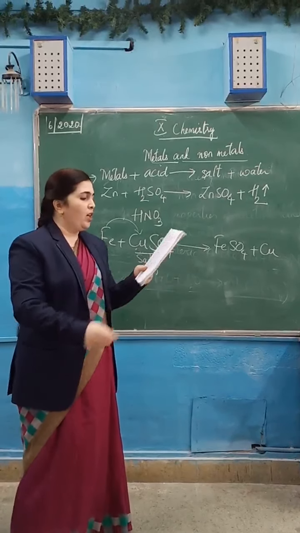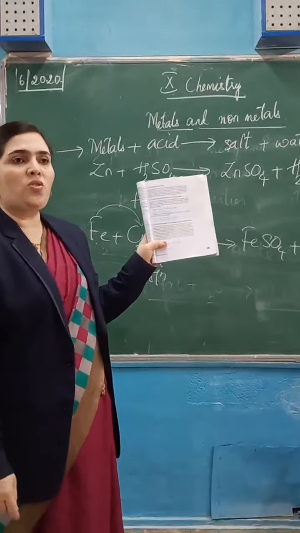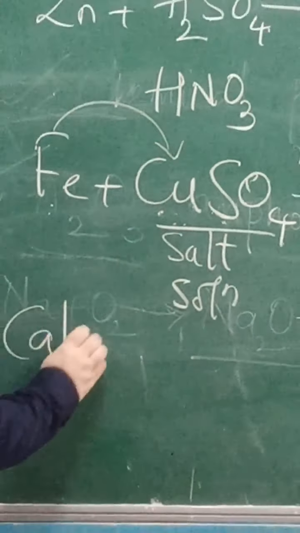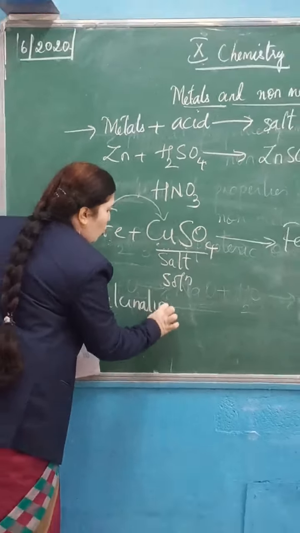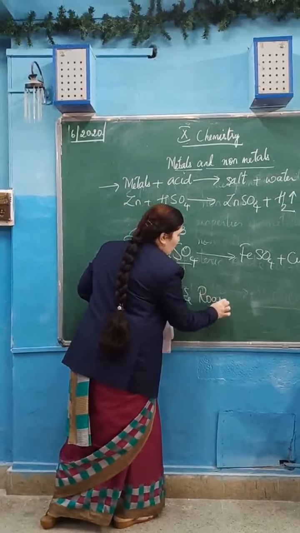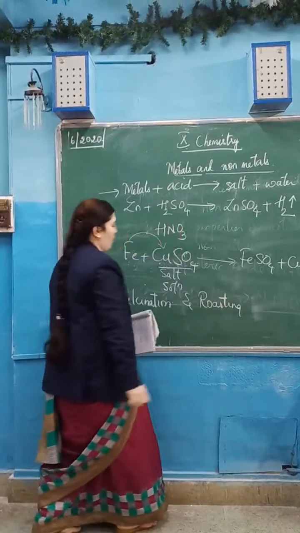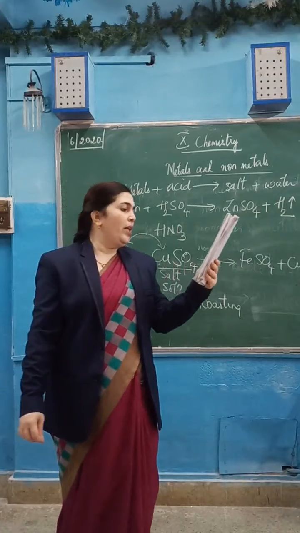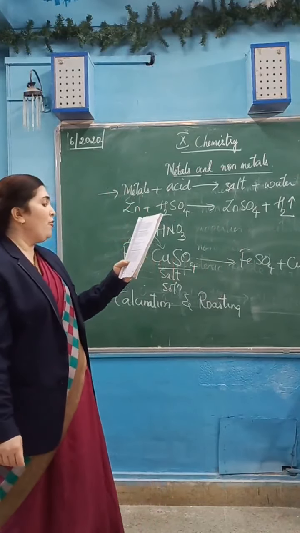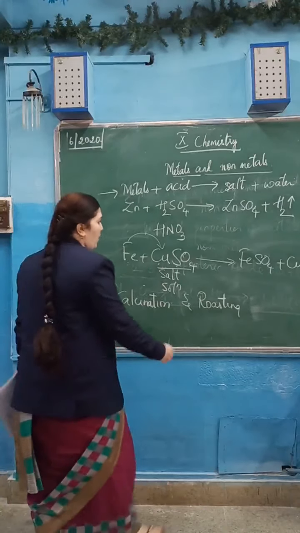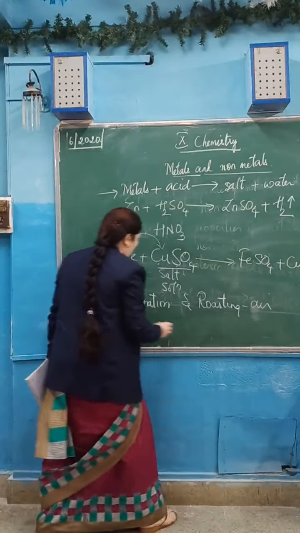Coming to the extraction of metals. Here on page number 51 we see the difference between calcination and roasting. Write some two points on the difference between calcination and roasting, you will get full two marks. Calcination is heating the ore in the absence of air. Heating the oxide strongly in the presence of excess of air is known as roasting. Roasting is in the presence of air. Air should be there. Here, absence of air.